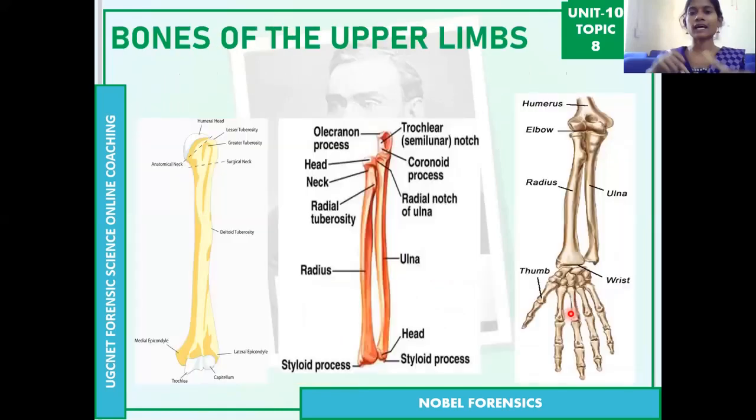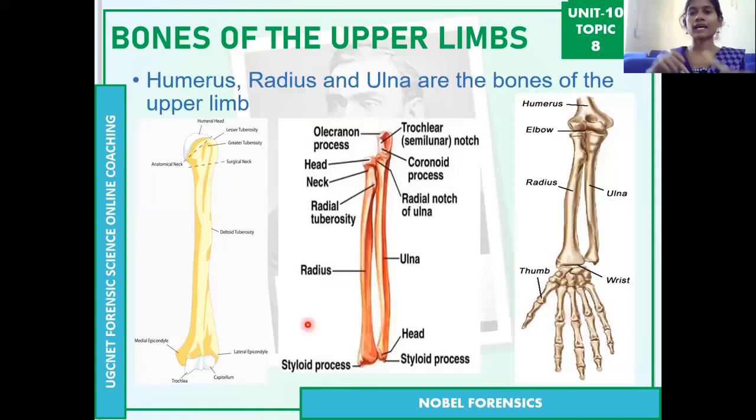Next are the bones of the upper limbs, the bones of the hands. The humerus, radius, and ulna. These three are the main bones of the upper limbs, and there are also continuation bones in the upper limbs. So this is the humerus. We can see the humerus bone.